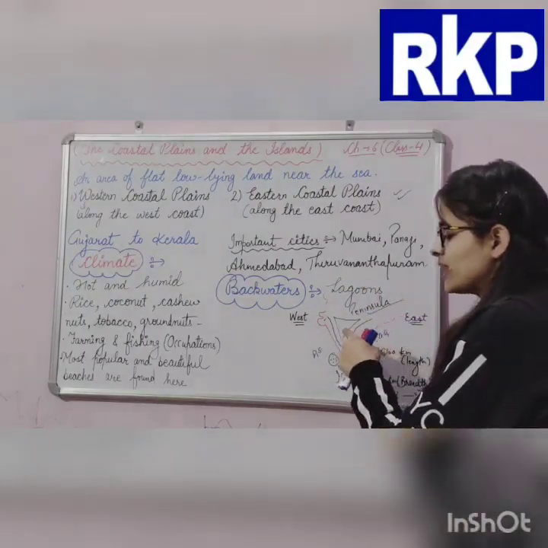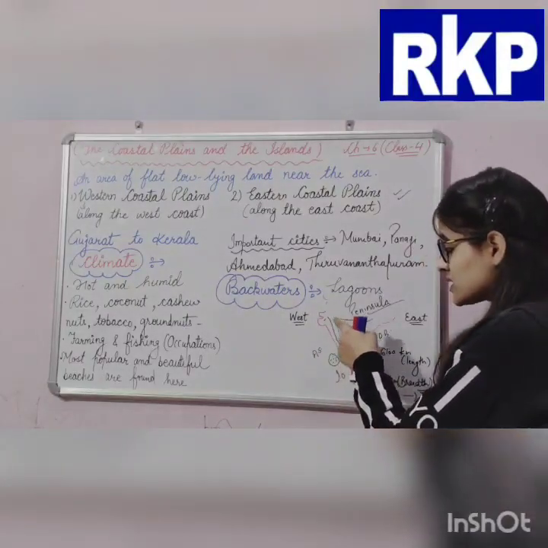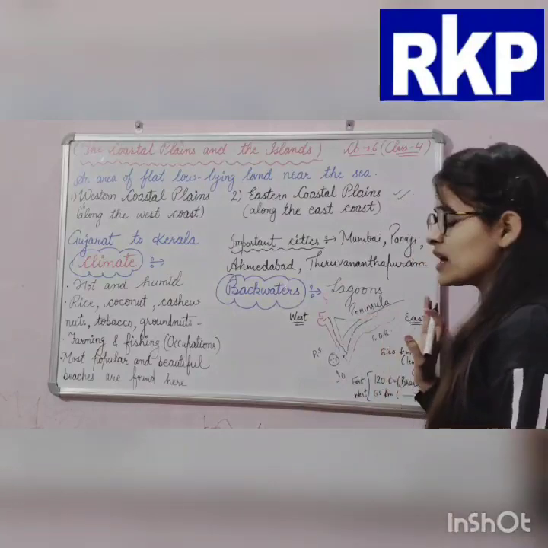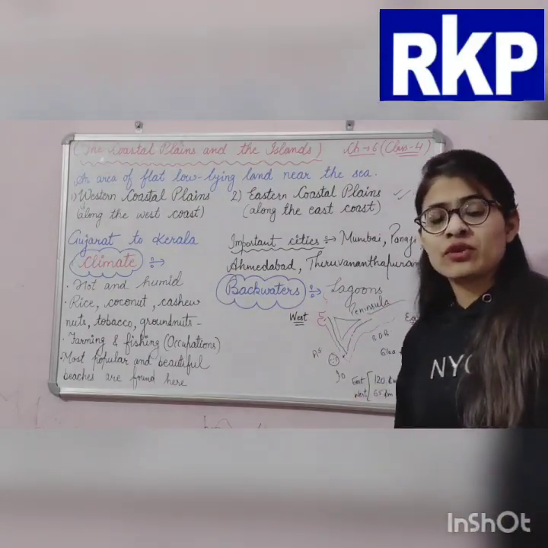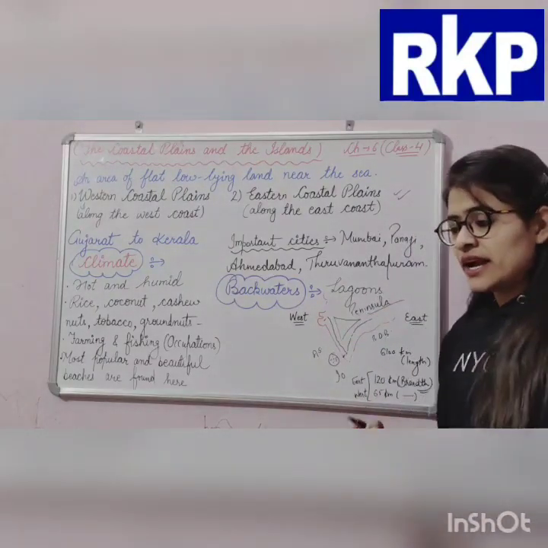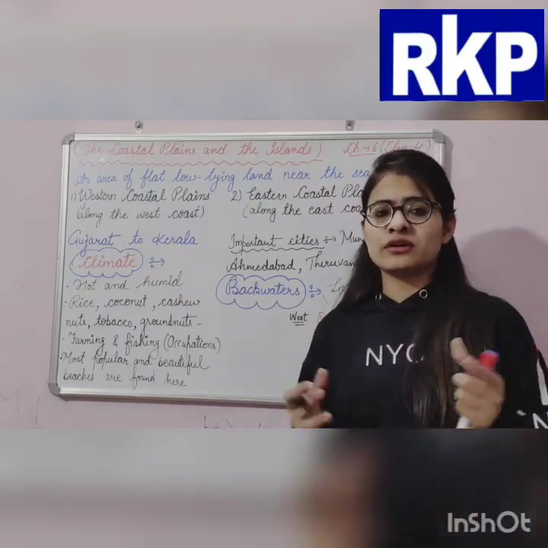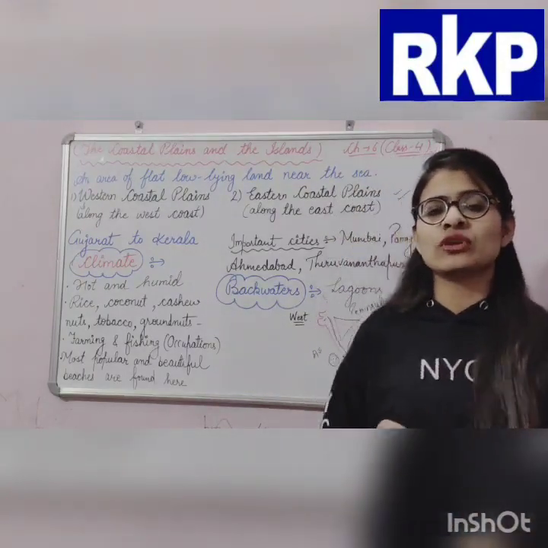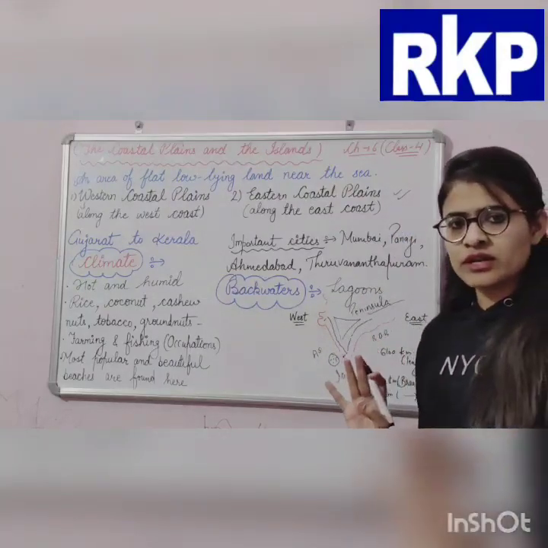Why is our India called a peninsula? Because this part is in a triangular shape, covered by water bodies from three sides. If any part is surrounded by water bodies from three sides, then that part is called a peninsula. Clear?